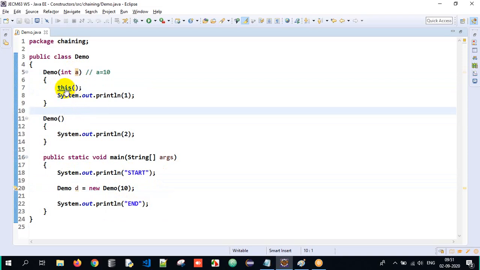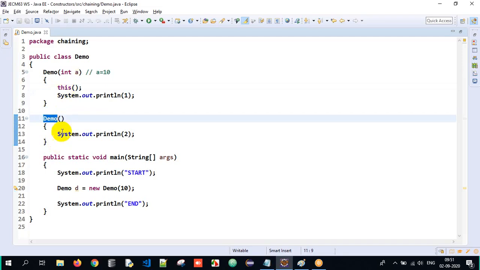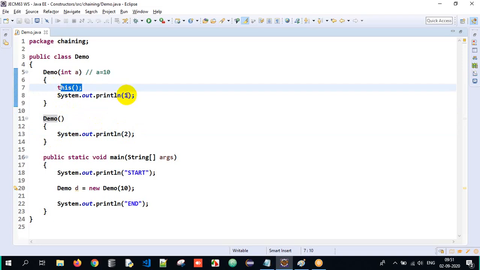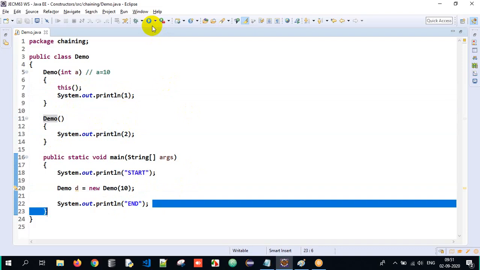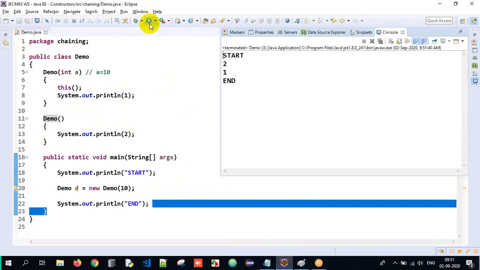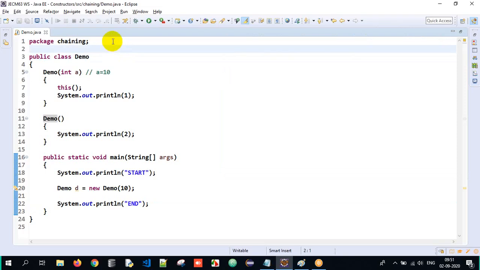See, press control on your keyboard, hover on the constructor call, click on it. See, the control is going over here. 2 will get printed, control comes back to the caller, 1 will get printed, control comes back to the caller, end will get printed. So now the output will be 2, 1 and end here. Because the calling statement is first and then later we are trying to print the content. So this is all about constructor chaining. What is constructor chaining? One constructor is calling another constructor.